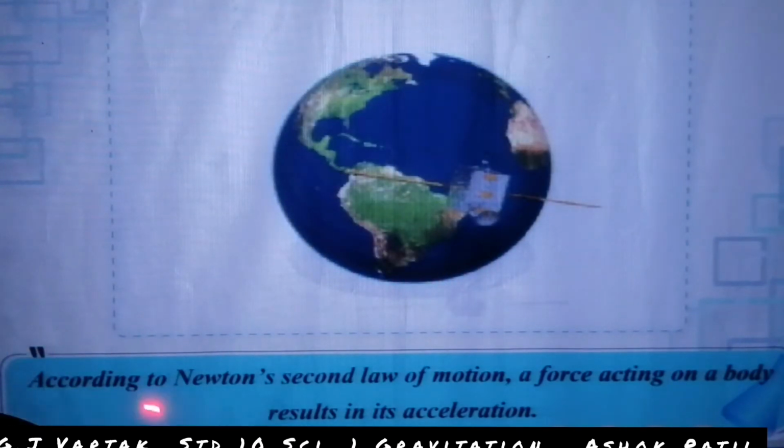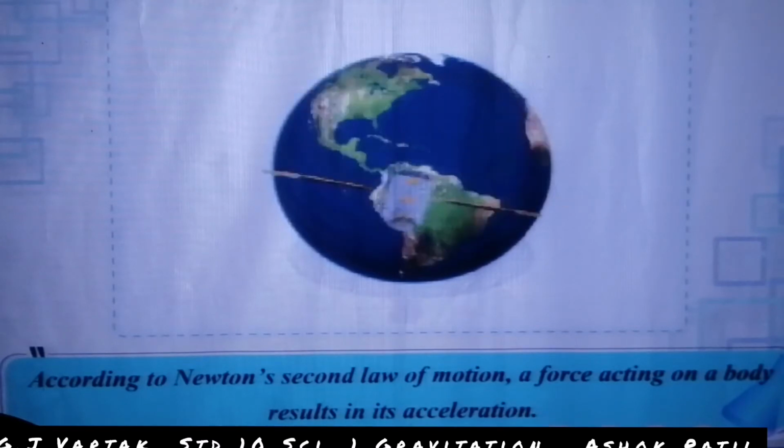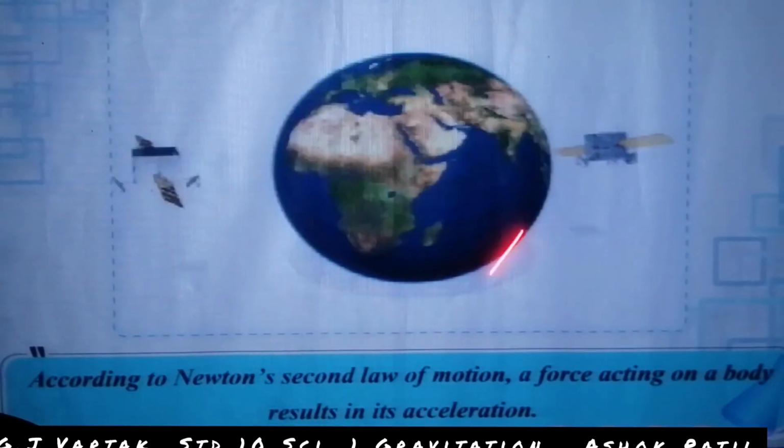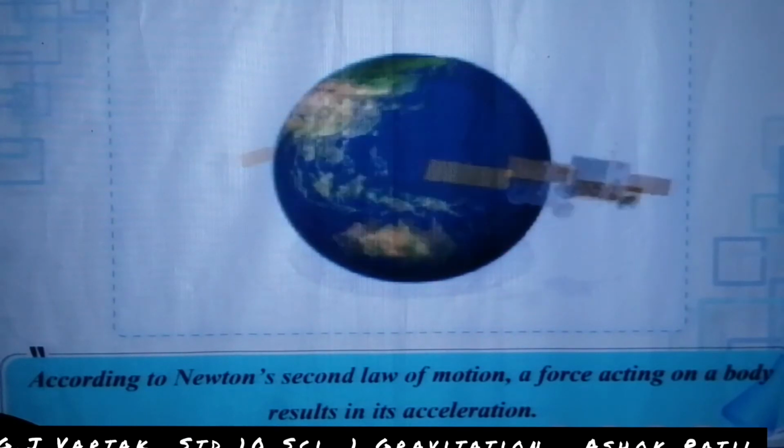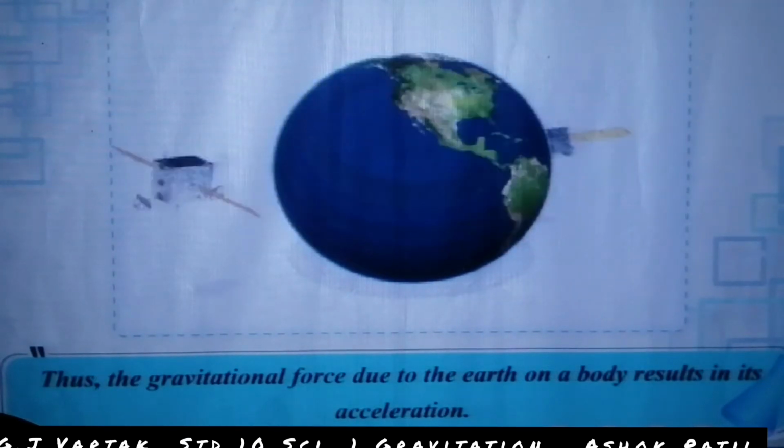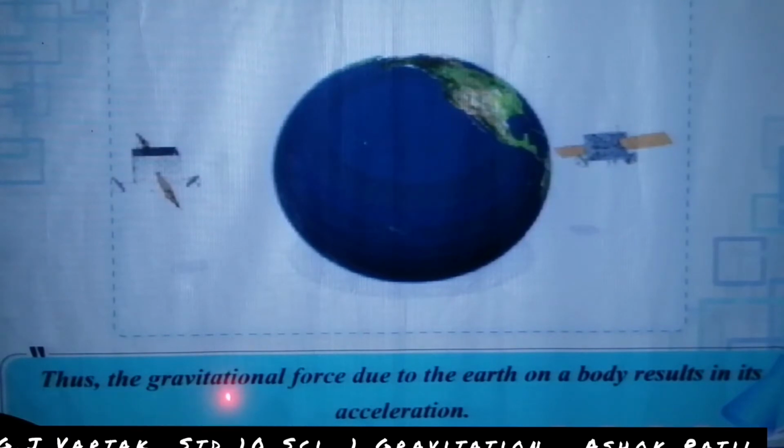According to Newton's second law of motion, a force acting on a body results in its acceleration.